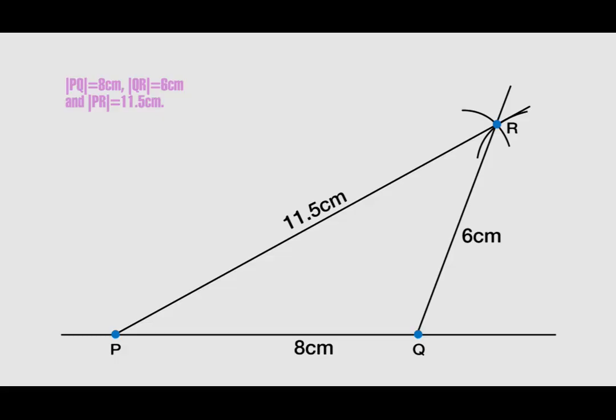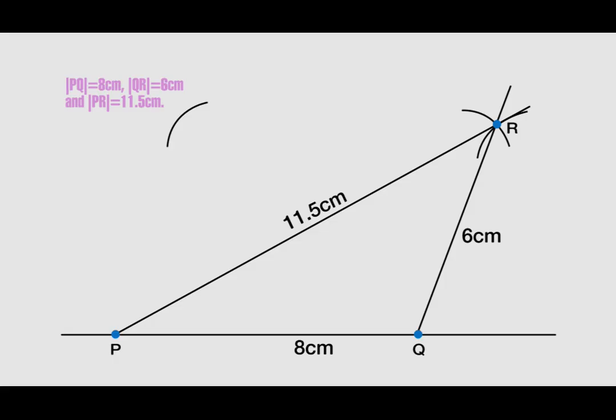Now, to locate the last vertex of the parallelogram, open your compass to a distance of 8 centimeters. And with your compass point at R, scribe an arc. This arc should be in line with the length PQ.